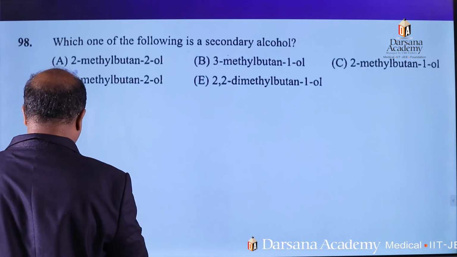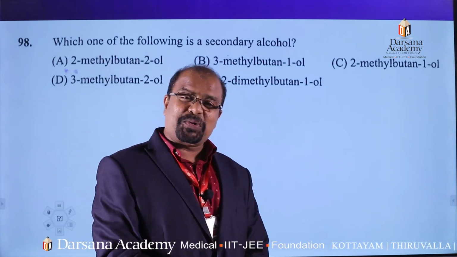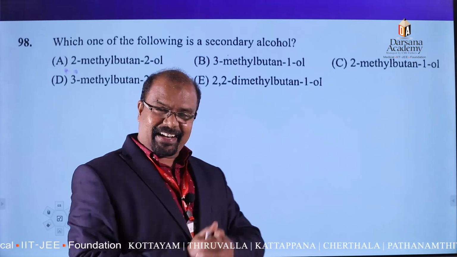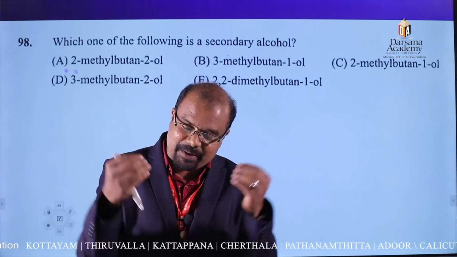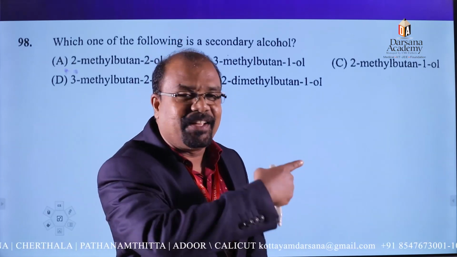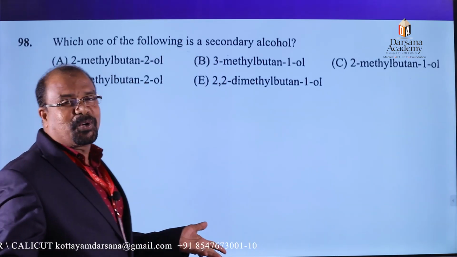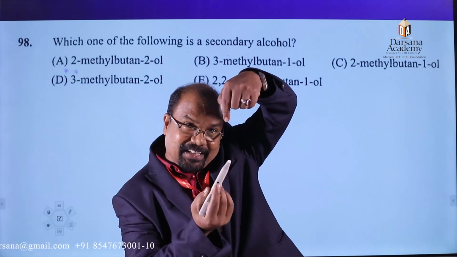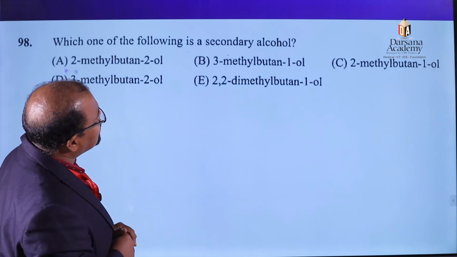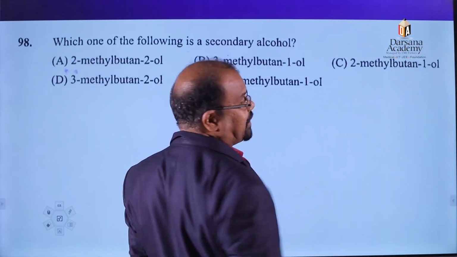That is the 98th question. What is it saying? It is a direct question. We can find what is an example for a secondary alcohol. You know the secondary carbon, that carbon is attached to two other carbon atoms. If OH is attached there, it is secondary. Please listen. First option, 2-methyl butanol. That is tertiary, so it is not the answer. What about the others? Butanol is primary. Another, 2-methyl butanol, is also primary.